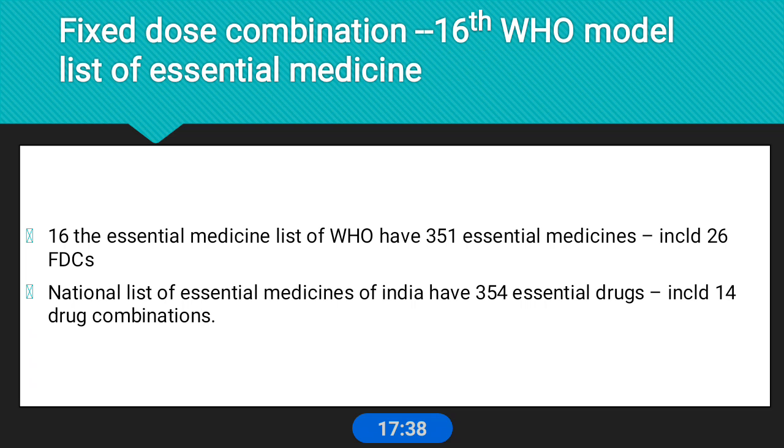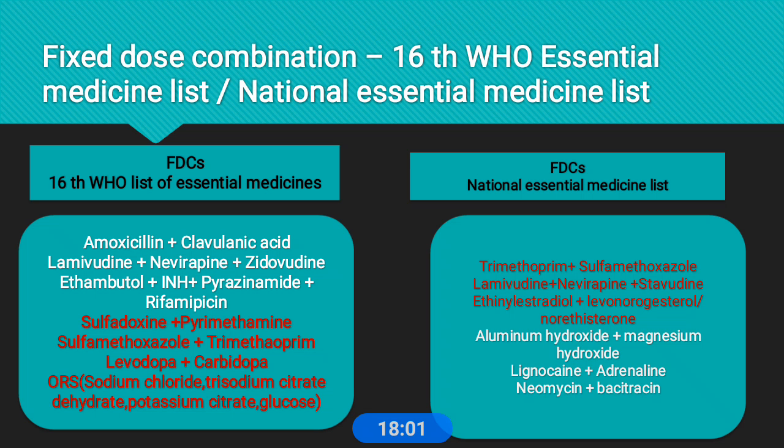According to the 16th WHO model list of essential medicines, there are 351 essential medicines, of which 26 are fixed dose combinations. The National List of Essential Medicines of India has 354 essential drugs, of which 14 are fixed dose combinations.